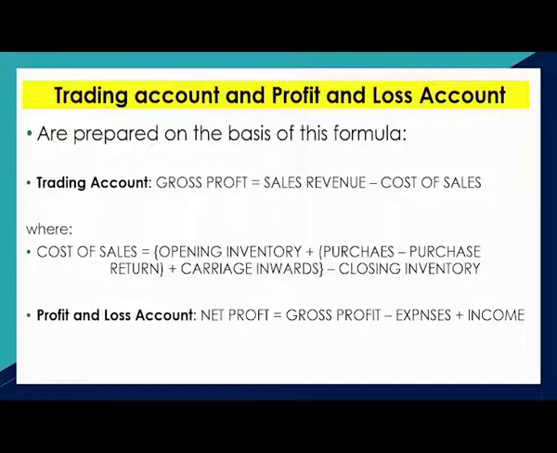The cost of sales has a further formula to it. Cost of sales is opening inventory plus purchases minus closing inventory. But with purchases, sometimes you have purchase returns, so you have to deduct those from the purchases. And sometimes you have carriage inwards, transport, so you have to add that cost also.